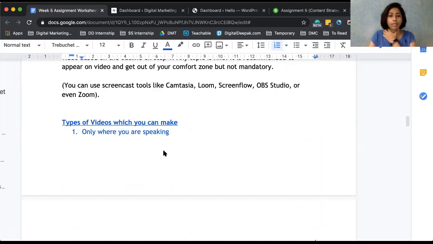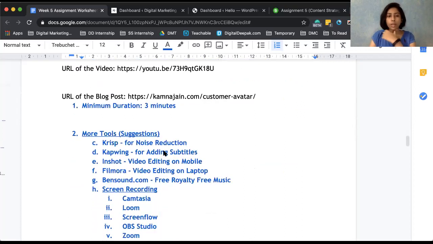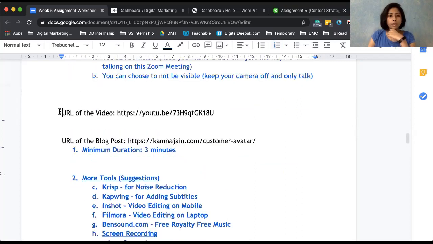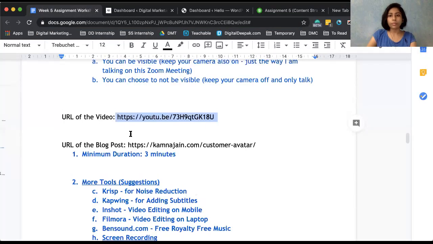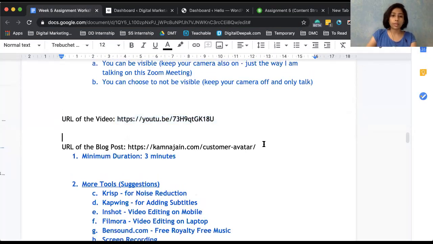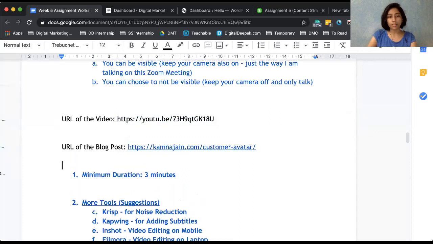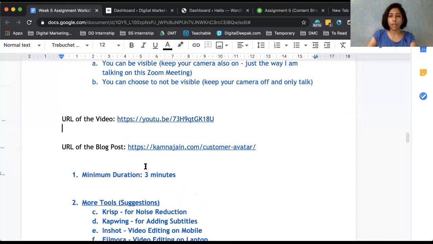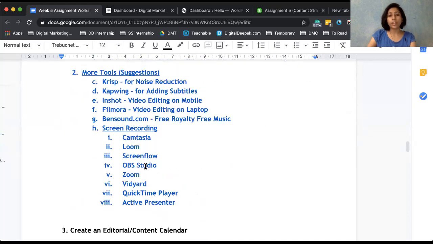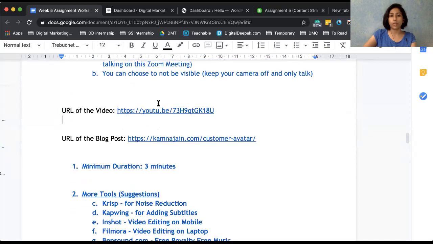Right. So now let's talk about the tools which you can use. And in your assignment, when you have to share the URL of your video, you will just share the YouTube link basically, and you can keep it as an unlisted video. Now, the second thing is that you have to share the URL of your blog post where you have gone ahead and embedded the video. But before we go ahead and see how to embed it, let me tell you how you can make the video which you have posted here.